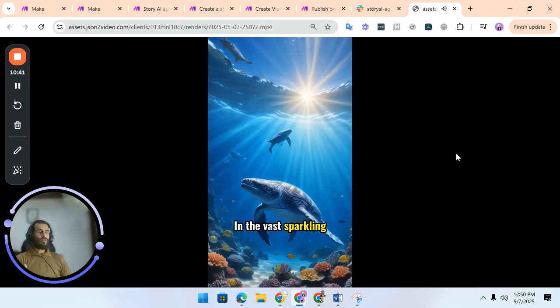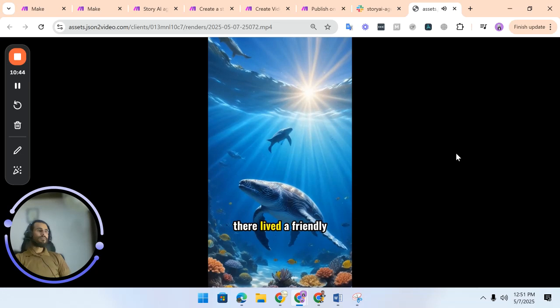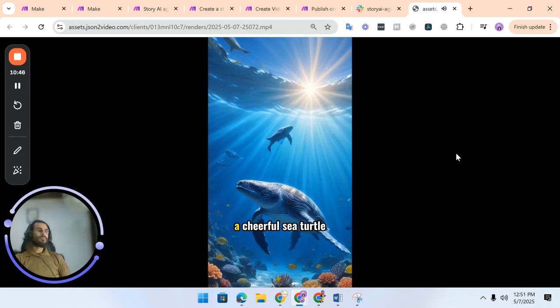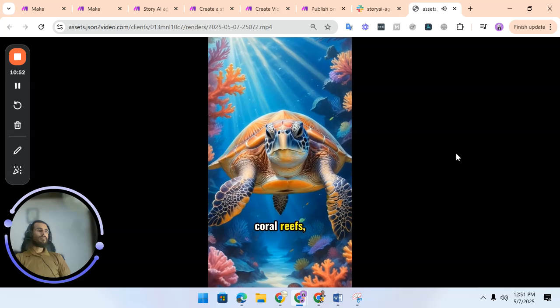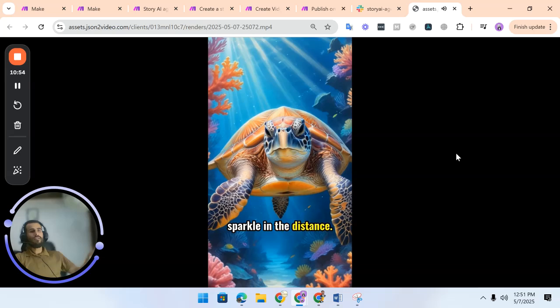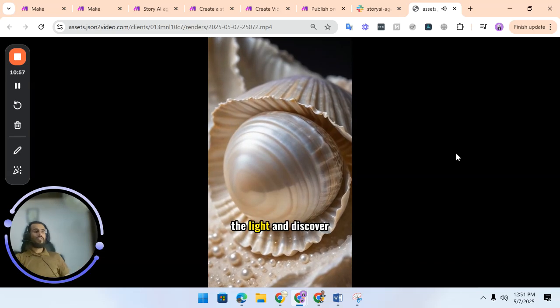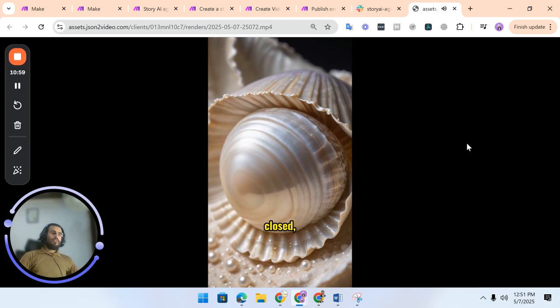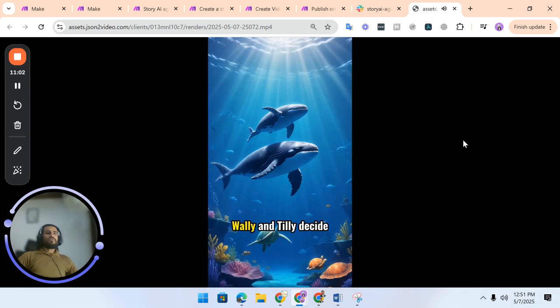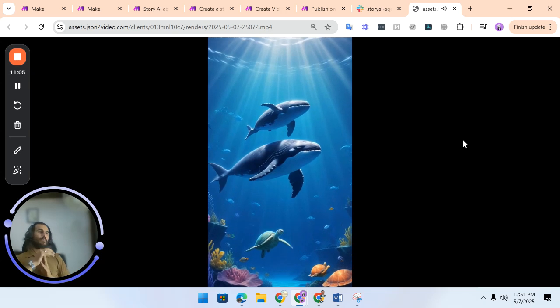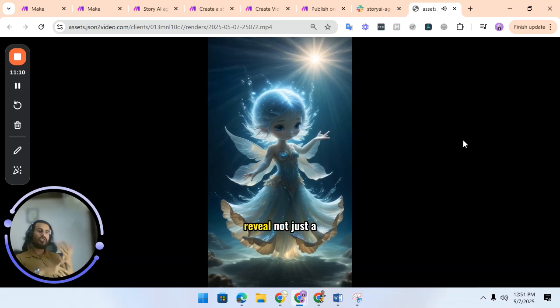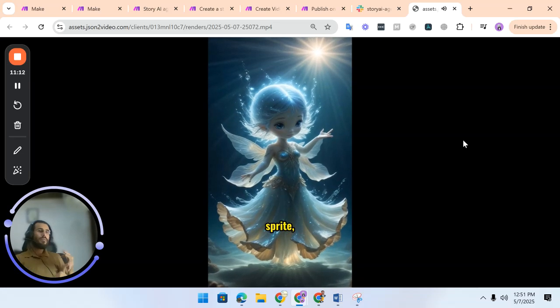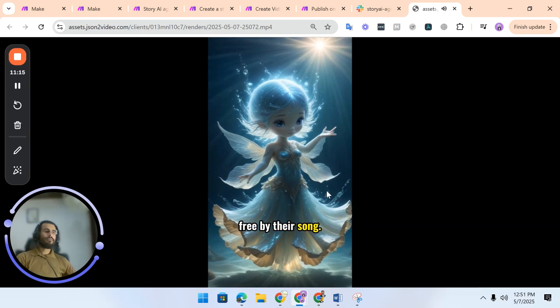This is the whole story in video. In the vast sparkling waters of the Pacific Ocean, there lived a friendly whale named Wally and a cheerful sea turtle called Tilly. While playing hide-and-seek among the vibrant coral reefs, Tilly spots a mysterious sparkle in the distance. Together they swim towards the light and discover a giant clam, tightly closed, guarding a beautiful pearl. Wally and Tilly decide to sing a soothing ocean lullaby, hoping to open the clam gently with their harmonious voices. The clam opens to reveal not just a pearl, but a magical ocean sprite, thankful for being set free by their song, for their kindness.